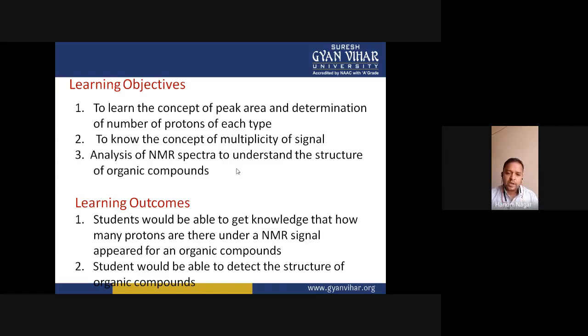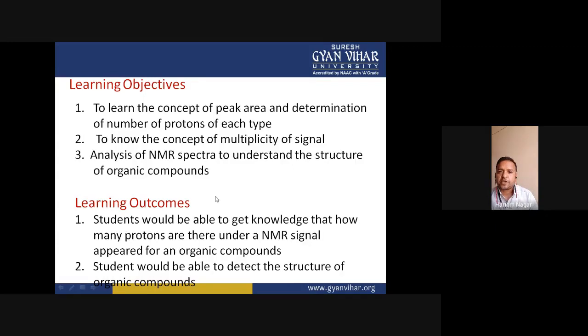Okay, and determination of structure of an organic compound means determination of the number of carbons, type of carbon, number of hydrogens, types of hydrogen, etc. Either protons are present with the carbon, or protons are present with heteroatoms like nitrogen, with oxygen, with sulfur, etc. Right?